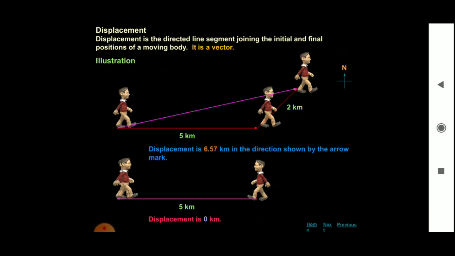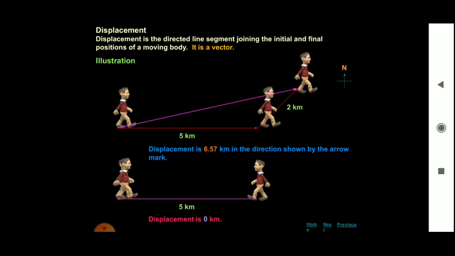In the diagram you can observe that a man is walking from point A to B, B to C. So the total distance here is 7 kilometers, that is the path length. Now what is the displacement? Displacement is a change in the position of the object in a particular direction.